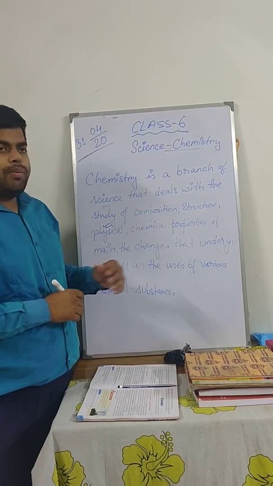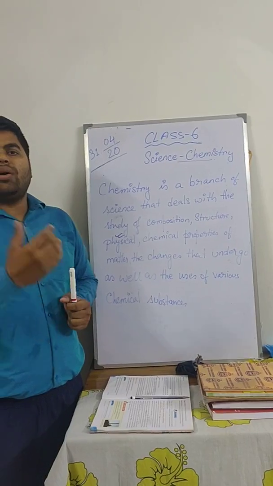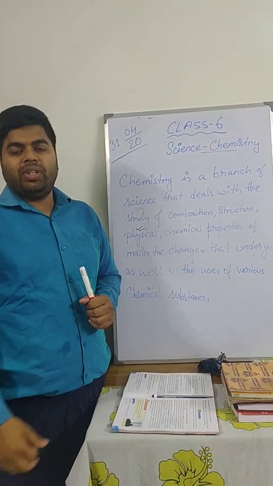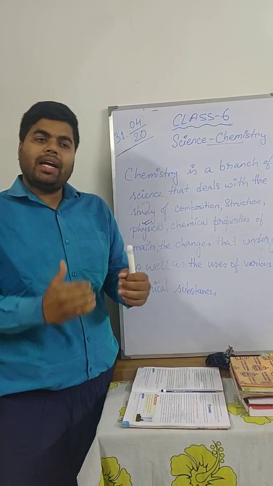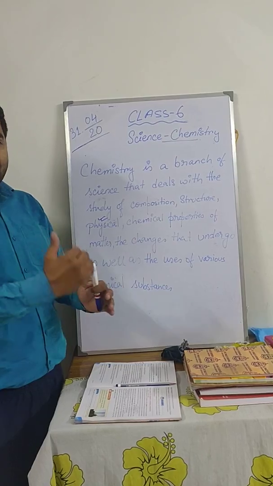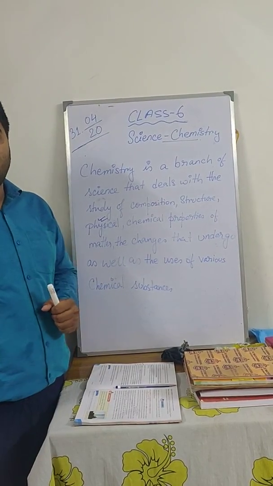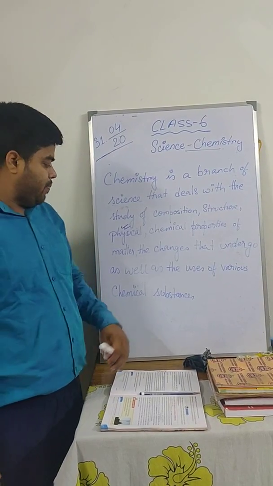Let us come to the chemical properties. Chemical properties here means the properties to combine with other, to mix with other, to form a new substance. Not only one substance, it can be more than one substance also. So that property of mixing with or combining with another to form a separate substance is called chemical properties.